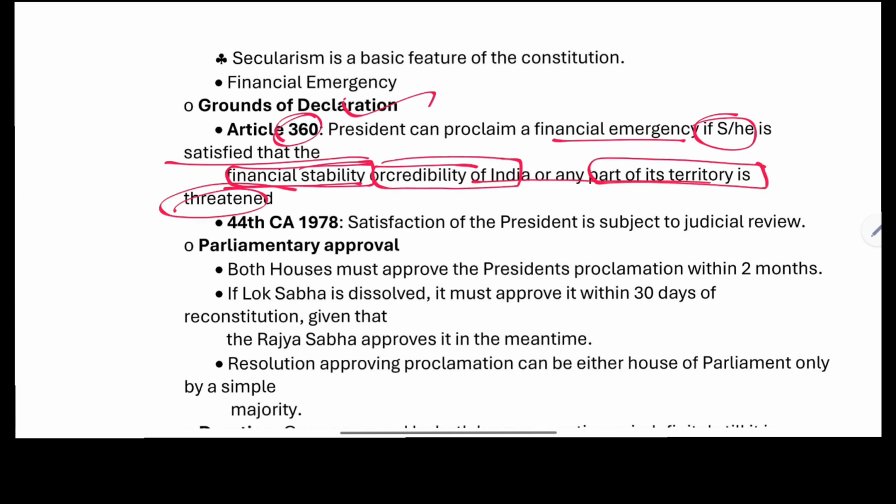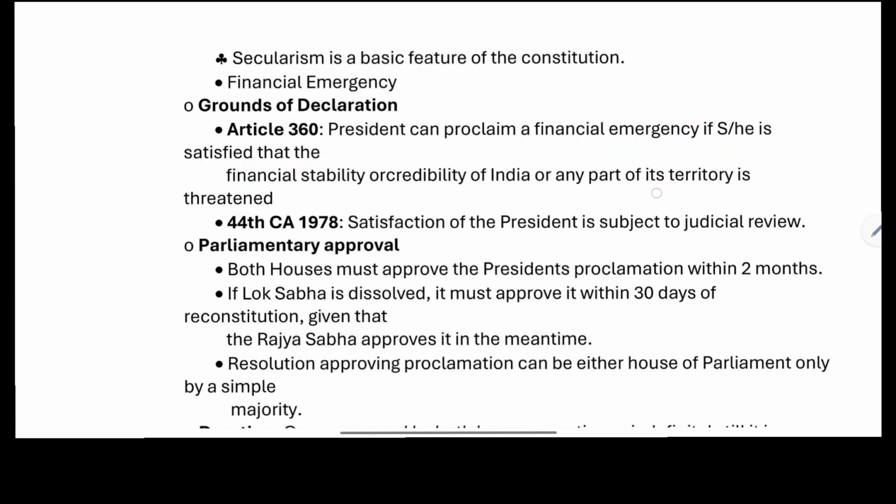Now, who proclaims the financial emergency? Under Article 360, the president is the one who is going to proclaim the financial emergency. The satisfaction of the president is needed that the financial stability or credibility of India or any part of its territory is threatened.